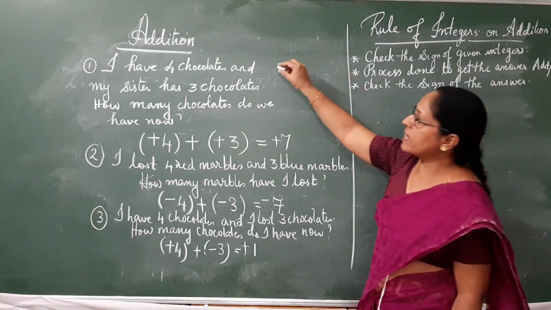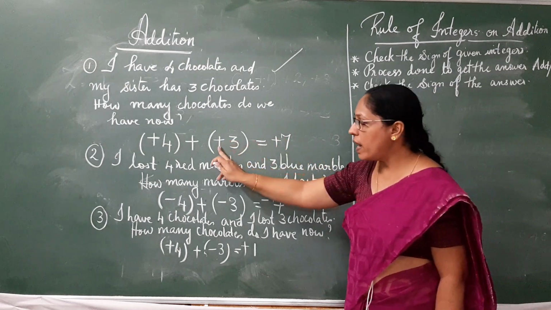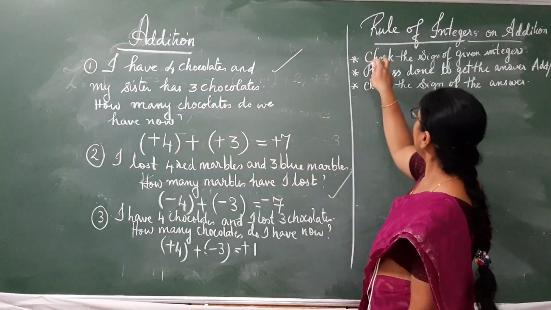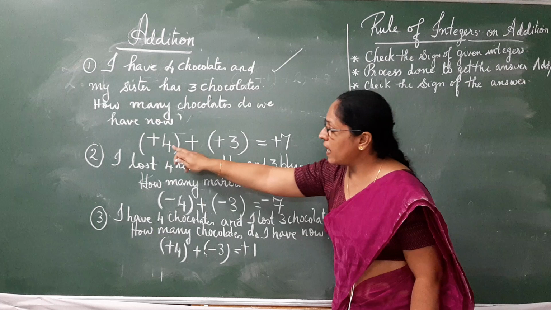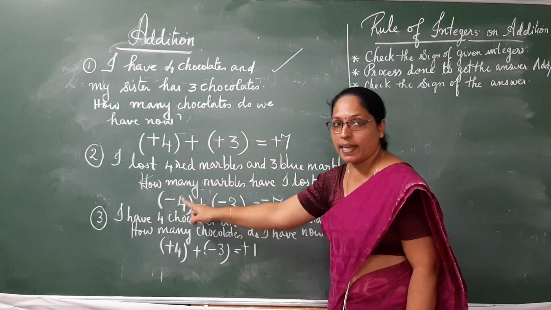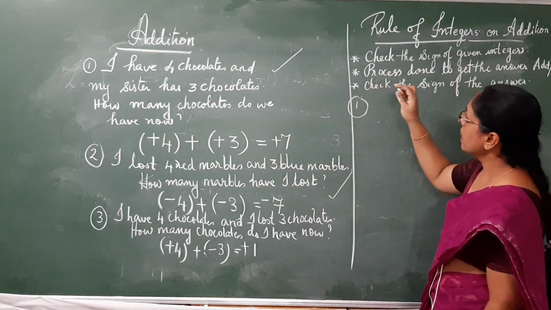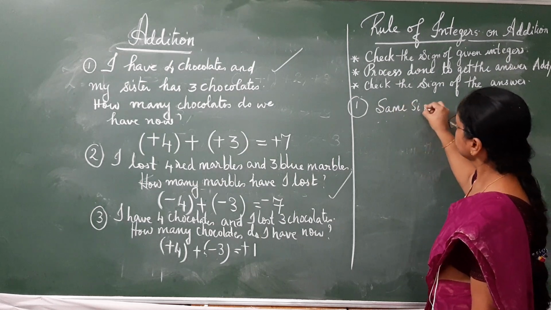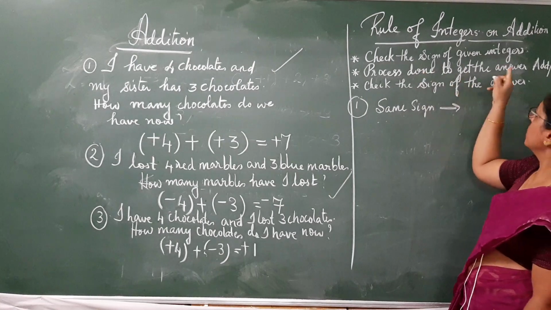Let's check the example 1 and example 2. In example 1 and example 2, we can see that check the sign of the given integers. The given integers are 4 and 3, same sign, positive. Here also given integers are same sign, negative. So we are going to create the first rule. Let's write the clues. Same sign. Okay. Second step, process done to get the answer.